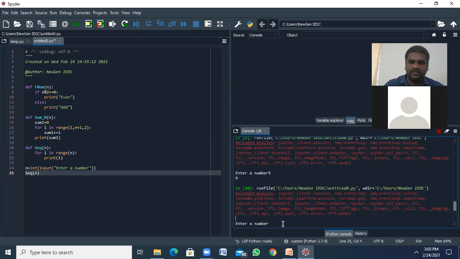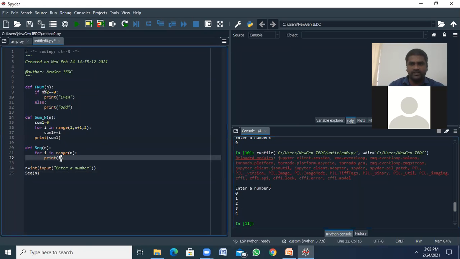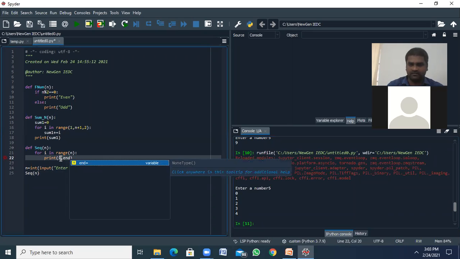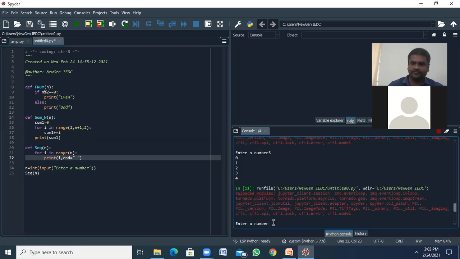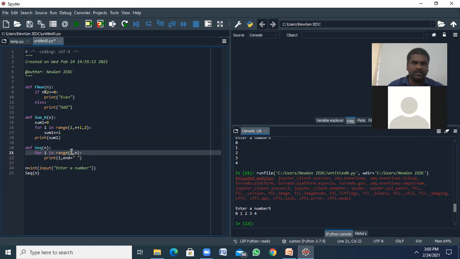Let's say I give 5. I get 0, 1, 2, 3, 4, because the range is from 0 to n minus 1 only. If I want to print the content within the same line, we have a delimiter, end. End equals space. It prints a space between each number, like this: 0, 1, 2, 3, 4. Here we can use 1 comma n plus 1.